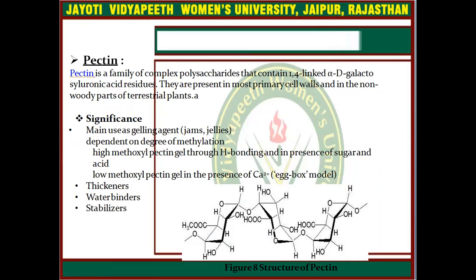The main use is as a gelling agent, used in jams and jellies, depending on the degree of methylation. High methoxyl pectin gels through hydrogen bonding in the presence of sugar and acid. Low methoxyl pectin gels in the presence of calcium ions. They are basically thickeners, water binders, and stabilizers.